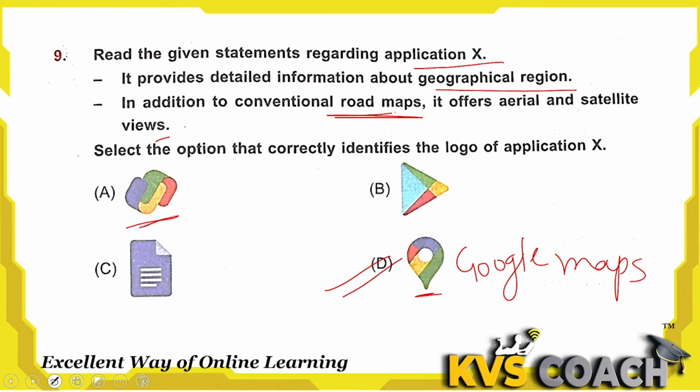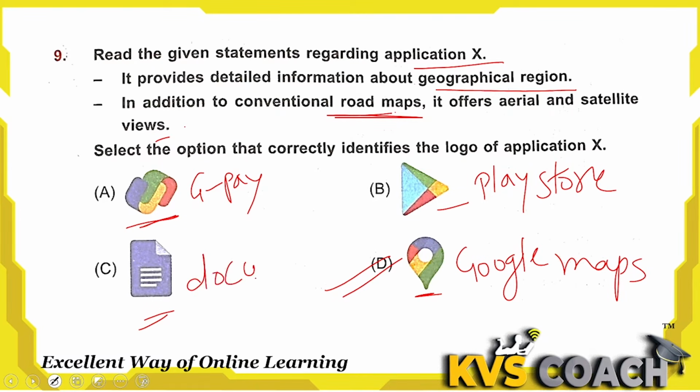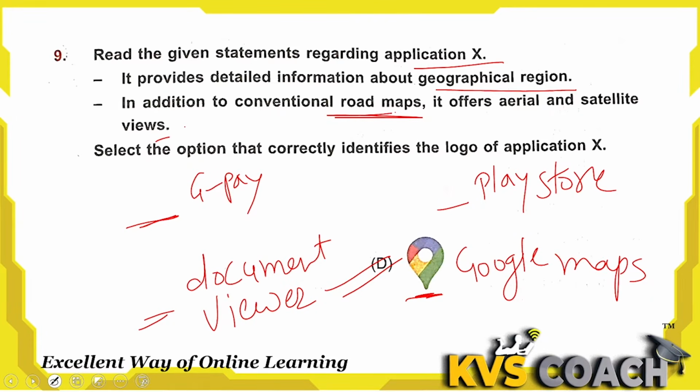This is the icon of GPay, Google Pay, for electronic transaction of money. This is the icon of Play Store, where we download apps on our phone. This is the document viewer. But the right answer for our question is Google Maps, which has the conventional road map and offers aerial and satellite views. D is the right answer here.